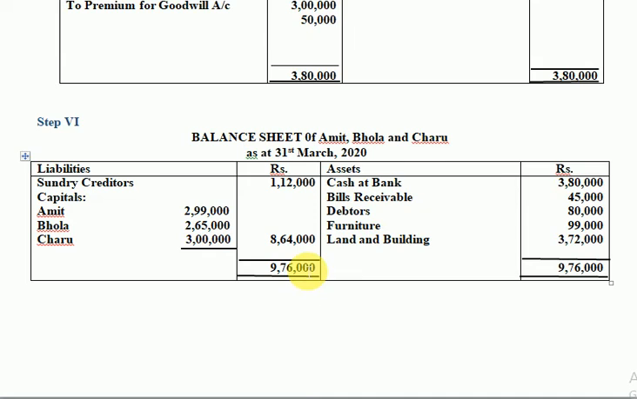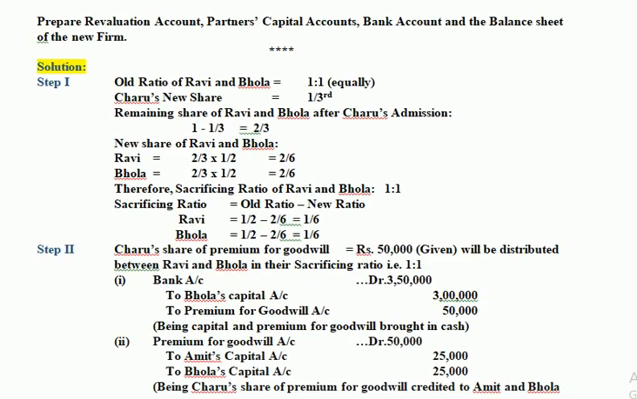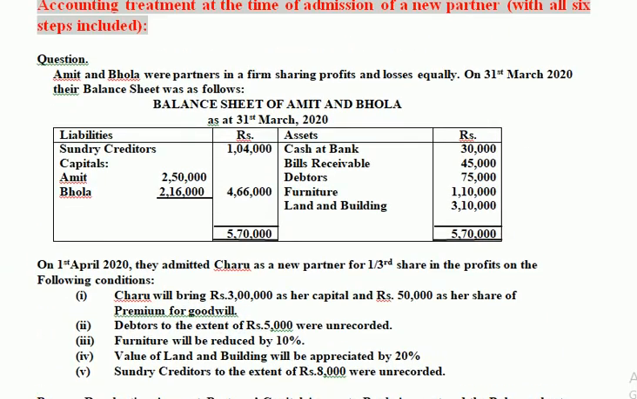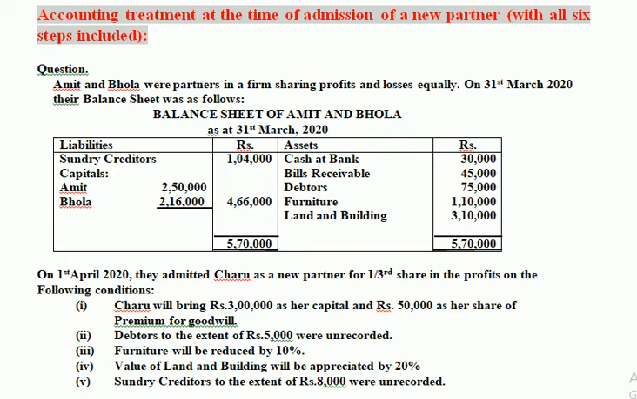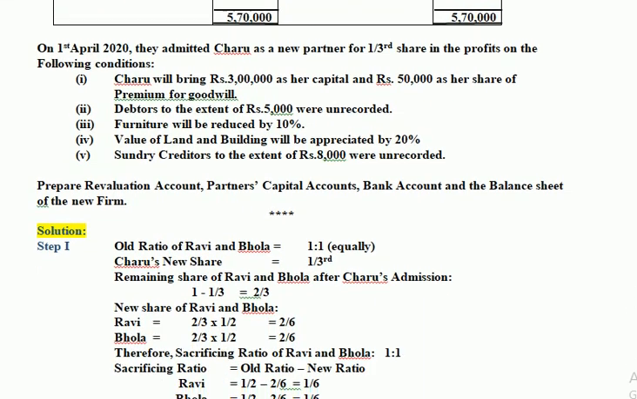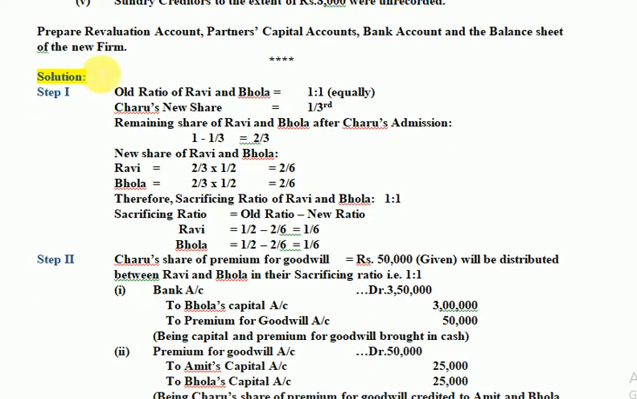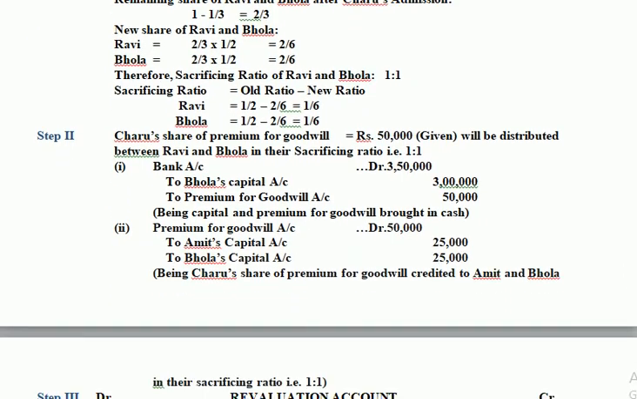Please take care of this, understand it first, move step by step, and write all the steps in your copy for this question, which I've tried to make simple for you by writing down everything in its solution. You must see the question here, then the first step, if you can see here, all calculation of ratios, finally arriving at the sacrificing ratio. Then your step 2 is coming here, which is regarding the treatment of capital and premium brought by the new partner Charu, distribution of premium and sacrificing ratio.